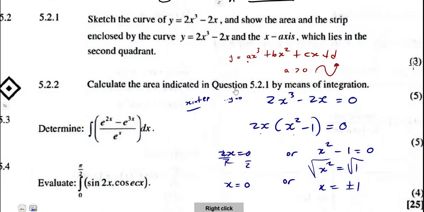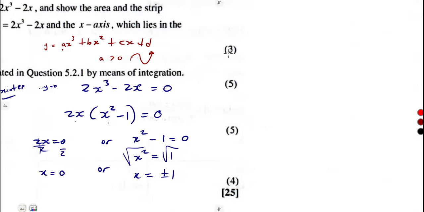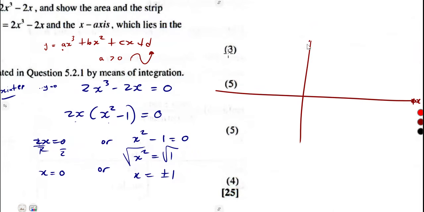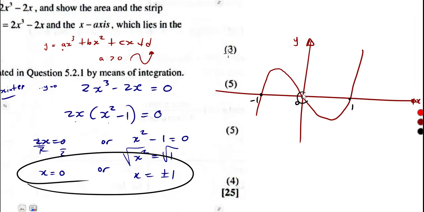There are two solutions that we have. So with the sketch, the shape that you already have here, you can tell how this graph is going to look, because it's going to pass through -1, 0, and 1. So that's something like this according to the shape that we have there. This is -1, this is 0, and this is 1, our x-intercepts. And you can see that the y-intercept is at the origin. So this is the graph of y equals 2x cubed minus 2x.